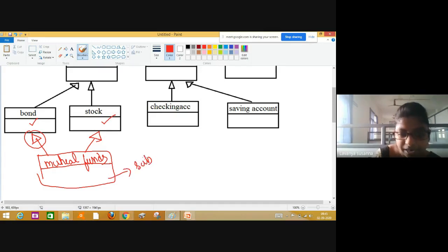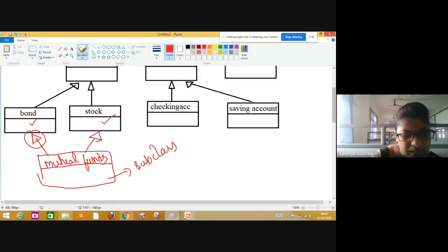Now, why I have related it to that, I will explain. See here, mutual funds are nothing but a person who is a bond holder, and at the same time the person is a stockholder. He is investing some money in the bank. Okay, I hope you understood. That's why I have related it to bond and stock. Mutual funds means the person is a bond holder and at the same time a stockholder.